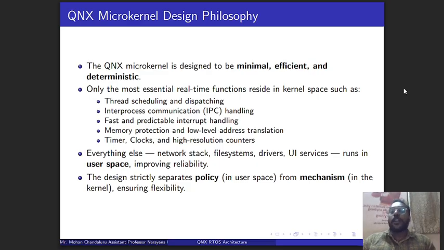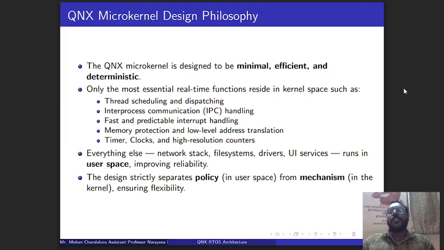And coming to the design philosophy of the QNX microkernel, it is minimal. It is a very minimal, efficient and effective operating system. The most essential functions available in the kernel space of the QNX architecture are scheduling, inter-process communication, interrupt handling, memory protection, low-level address translation, timers, clocks, and high resolution counters. Everything will be available in the QNX microkernel space.